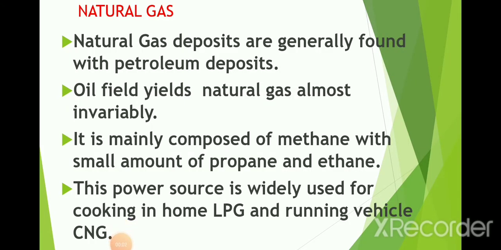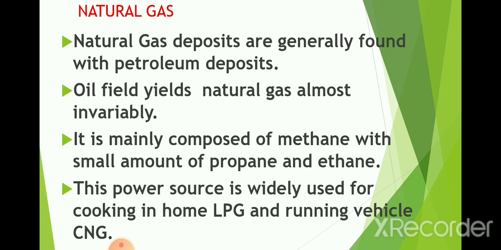Natural gas. Natural gas deposits are generally found with petroleum deposits. So we can see that natural gases can also be found near the petroleum field, and they are made in the same way that petroleum and coal are made. Due to high temperature and pressure, the old remains of human beings, animals and plants transform into petroleum and coal. Along with that, a gas is produced, and that is natural gas.